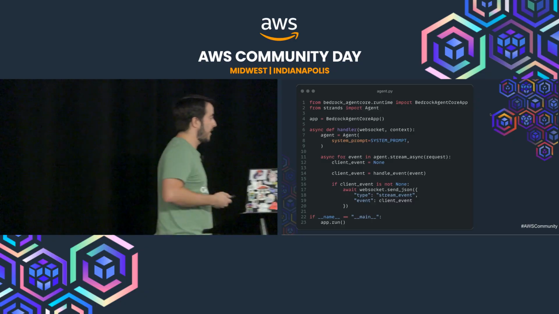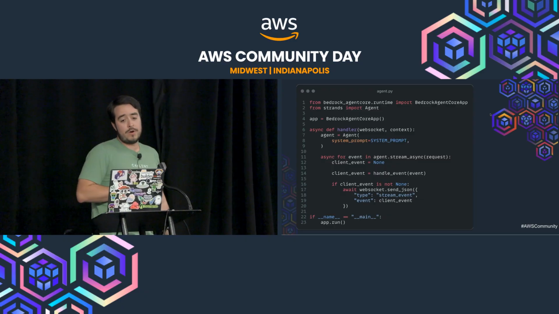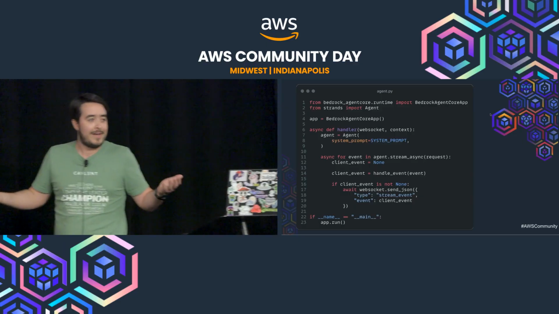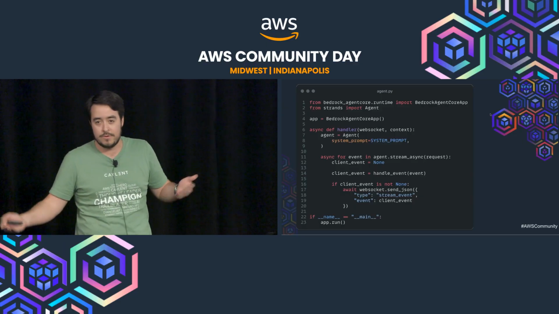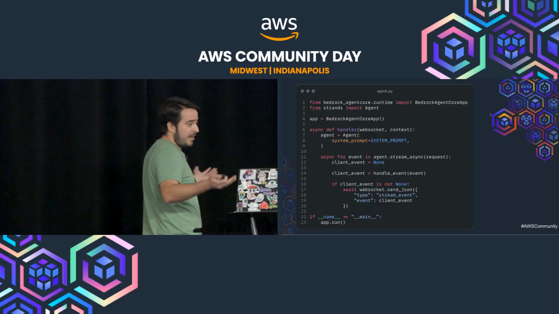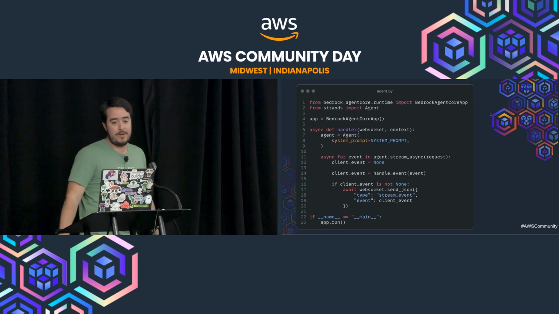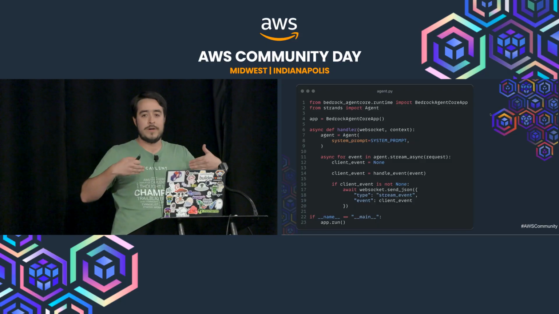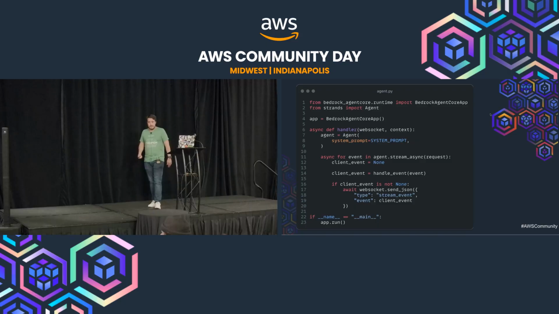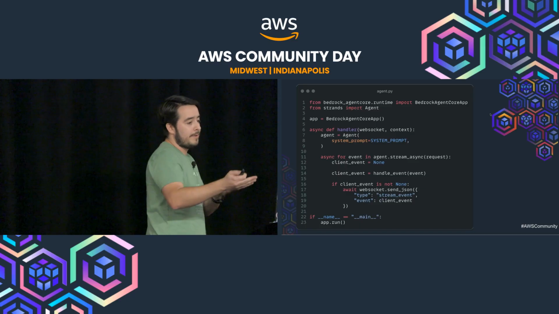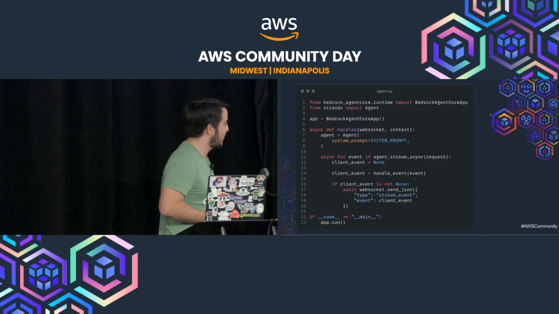In this case, we're getting every event back, and then we're calling this handle event. So this handle event is just a bunch of ifs checking, hey, is it thinking? Is it the proper message that we should return? Is it doing a tool call? And then if there's actually an event that we identified, then we call the WebSocket send JSON, and that takes care of publishing the message to anybody that's connected. So pretty straightforward. This is slimmed down, so if you open the repository, this is a little bit bigger, but I had to fit it in the slide, so this is what you get.